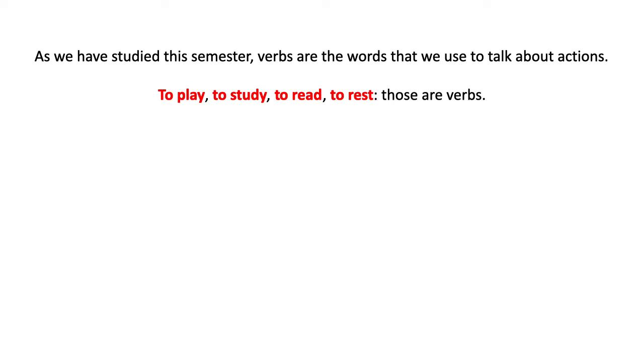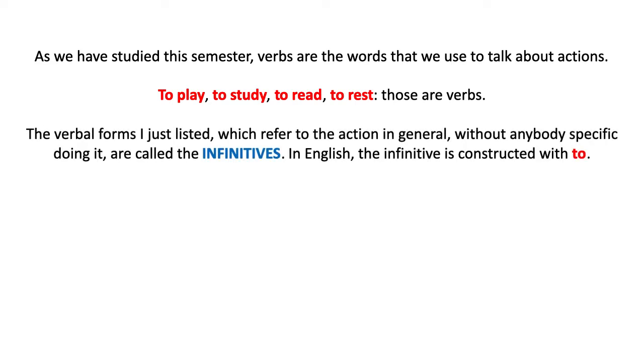Now, notice that for all the verbs that I just listed, I was using this specific form in which in English you start with to and then you say the action, right? To play, to study, to read. That is the way that in English you refer to an action in general.